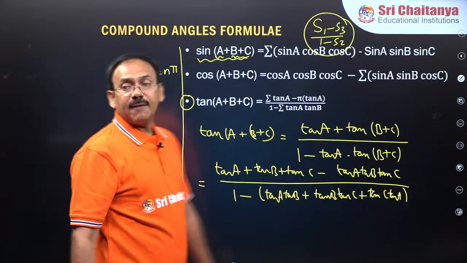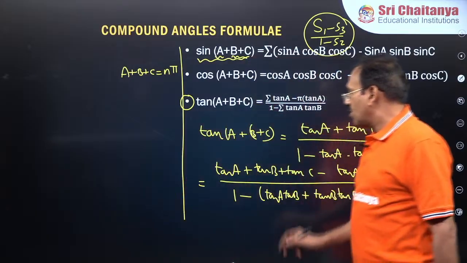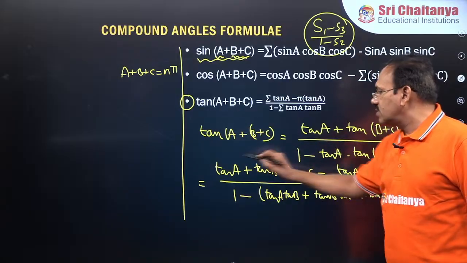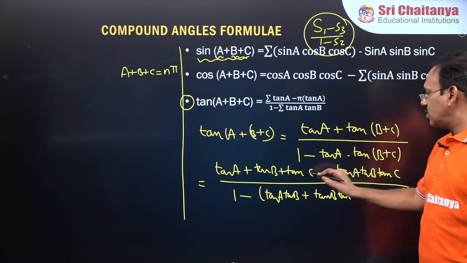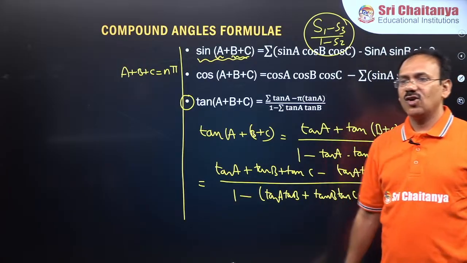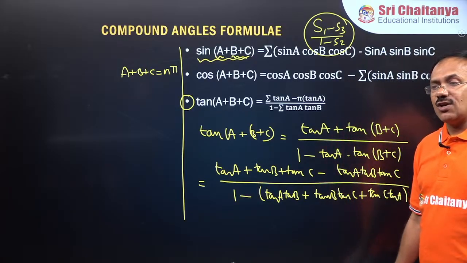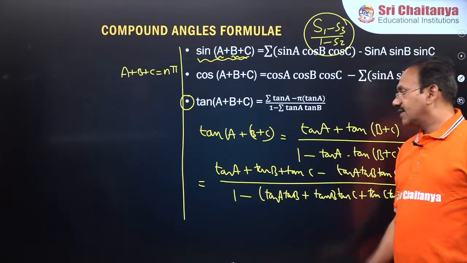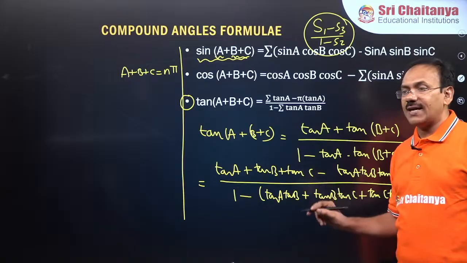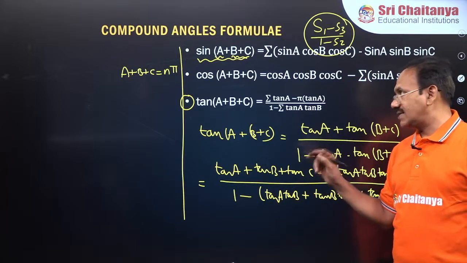Now from this most important point, what if A plus B plus C is n pi? N pi means like pi, 2 pi, 3 pi. For those values, tan becomes 0, so the numerator is 0, so S1 is equal to S3 will happen. Got it? If A plus B plus C is n pi, you are going to get S1 is equal to S3.